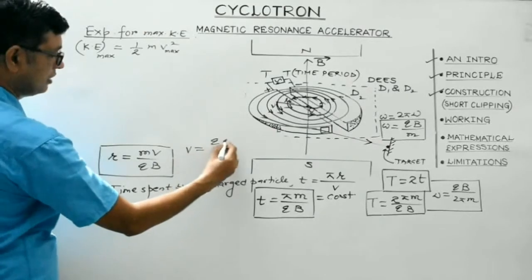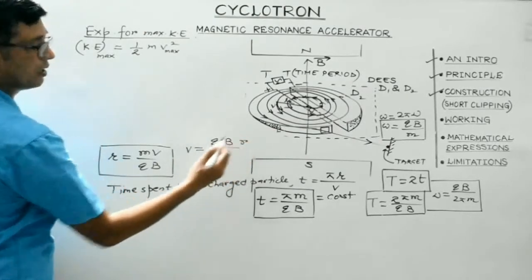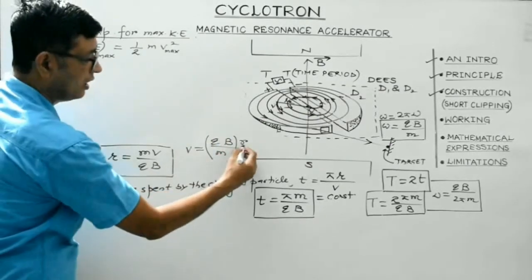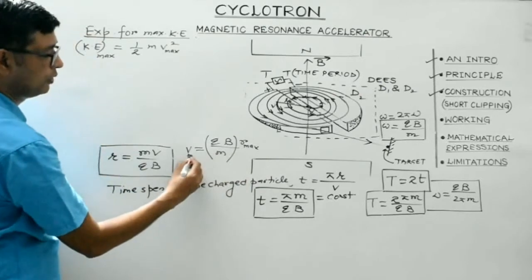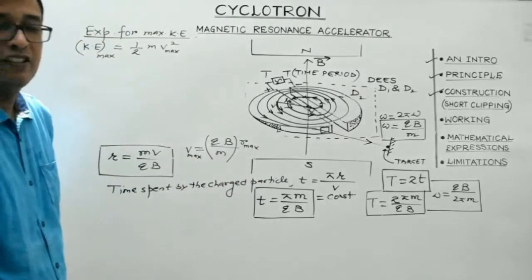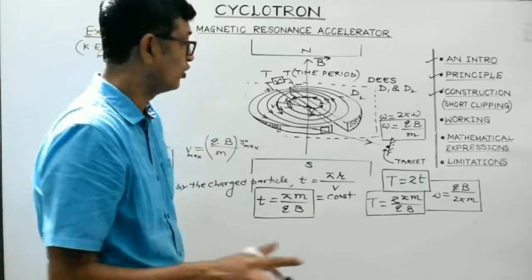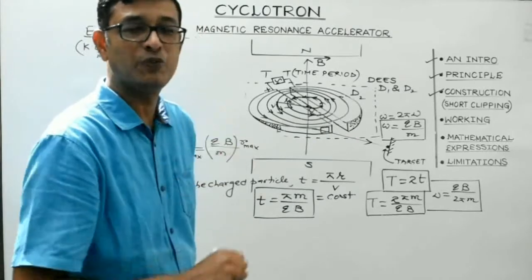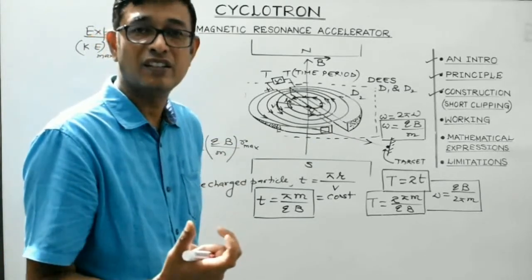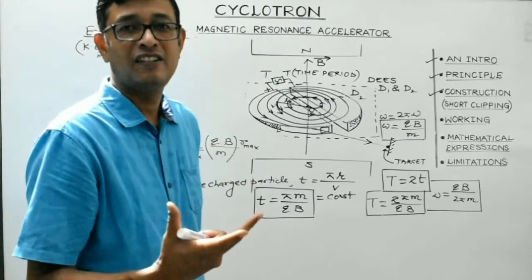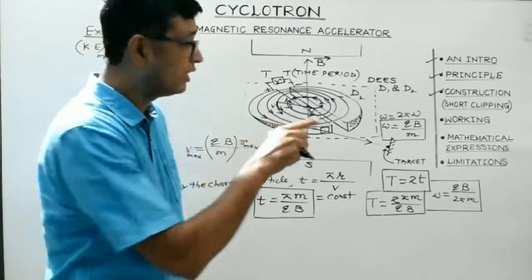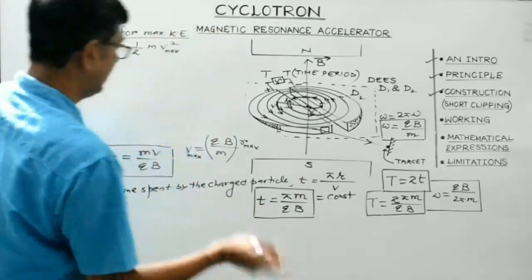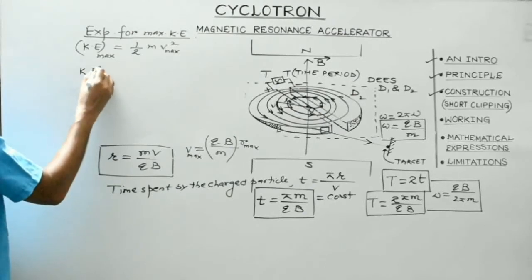v can be written as qB divided by m into r. Now look, this is a constant term: charge, magnetic field, m, they are constant. If r is maximum, then v would also be maximum. It's pretty clear. So students, when the charged particle follows the semicircular path of maximum radius, then it possesses maximum speed. It is at this stage that it is said to be most energetic. And with such high energy, when it is made to strike the target, it is capable of carrying out nuclear reactions, right? Anyways, let's find out the expression for the kinetic energy then.